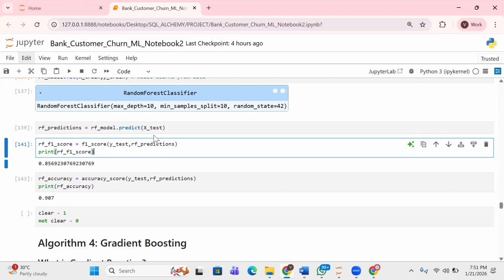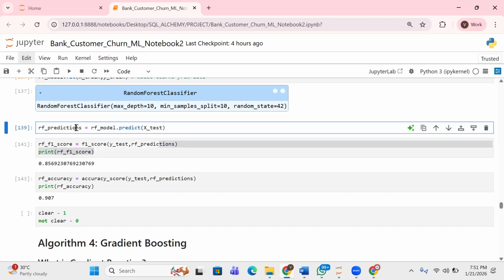Y test, which means that the model needs to make predictions. Once it makes predictions, we'll compare its predictions to Y test. Which is why you can see I wrote Y test and RF predictions, which is where the predictions are saved. The predictions got from the model are saved in RF underscore predictions, right?